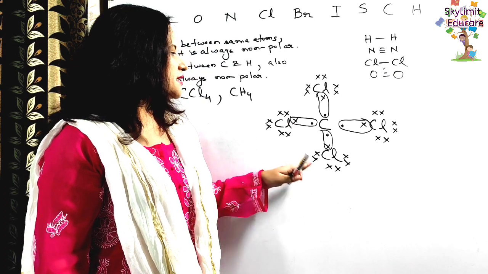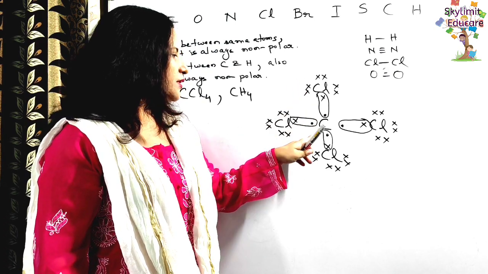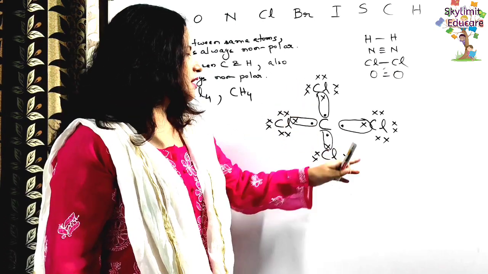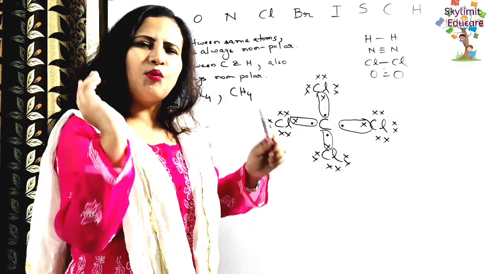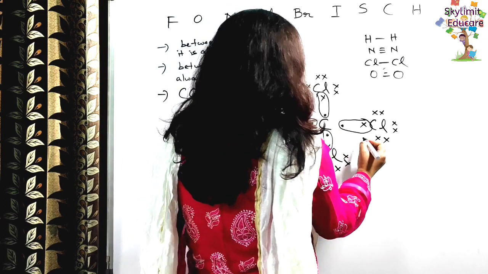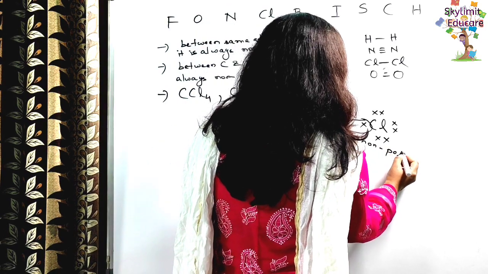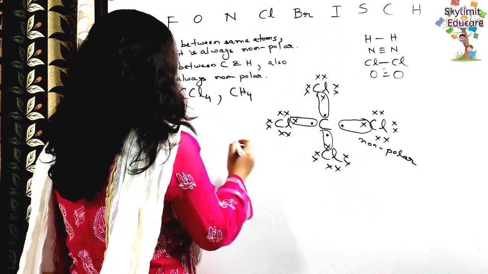Because of this reason, even though chlorine is more electronegative than carbon and there are 4 chlorine atoms, since it is in a perfect geometry, what happens? This is not polar. This is not a polar covalent compound. This is a non-polar covalent compound like methane.